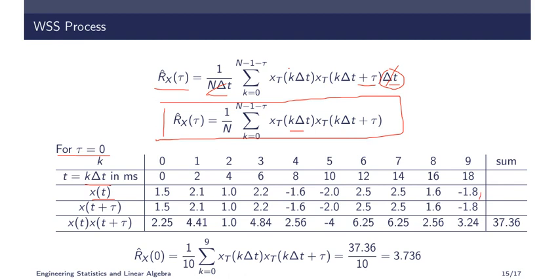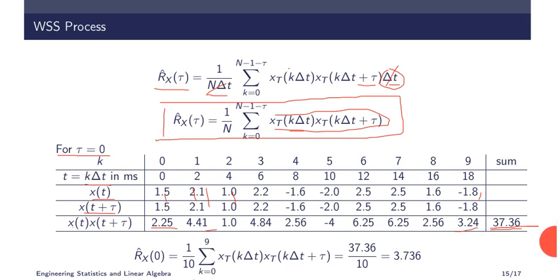Now x of t plus tau. What is the value of tau? Tau equal to 0. So x of t plus tau will be x of t itself, so just copy the values. Now x of t into x of t plus tau is what we require here, the product. So just multiply 1.5 into 1.5, 2.25, 2.1 into 2.1, 4.41, like that. If you multiply all the terms, and since this is a summation, add all the values, you will get 37.36.